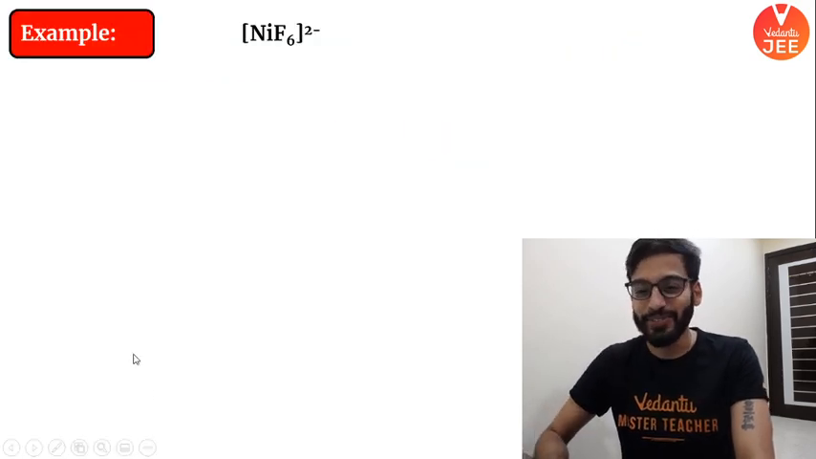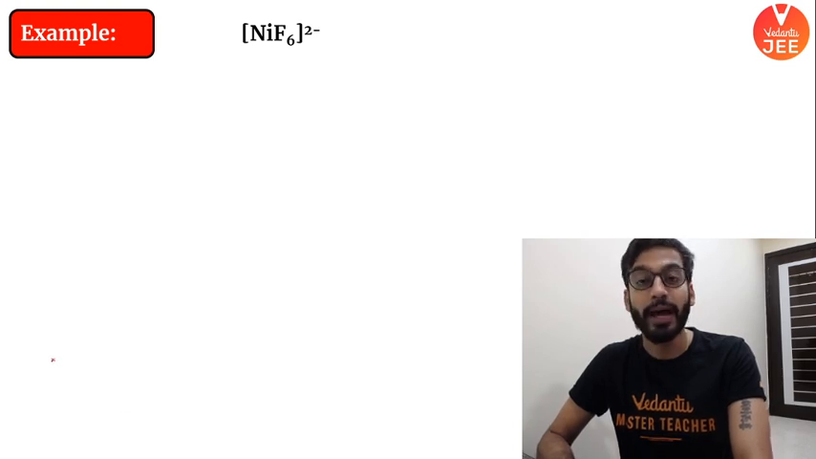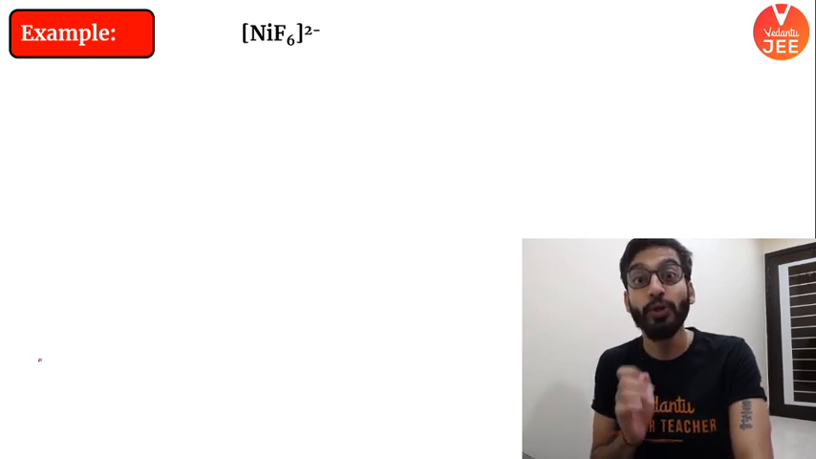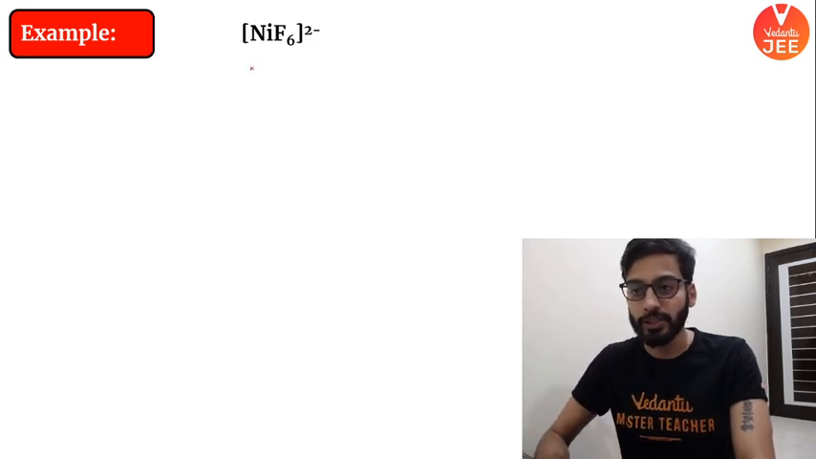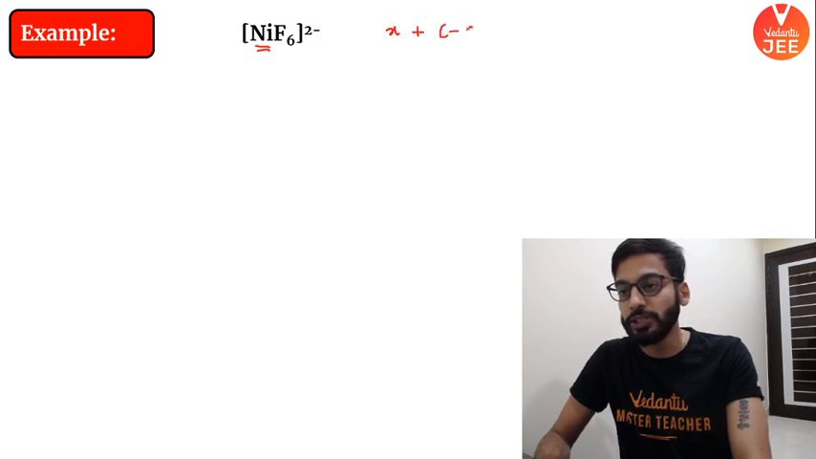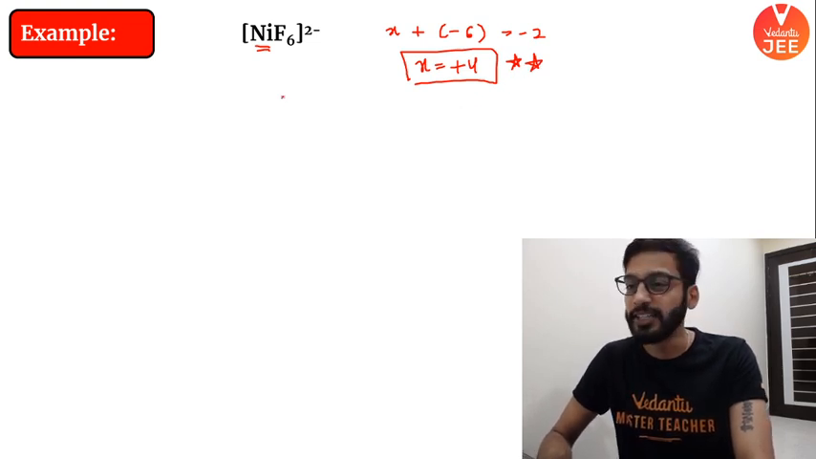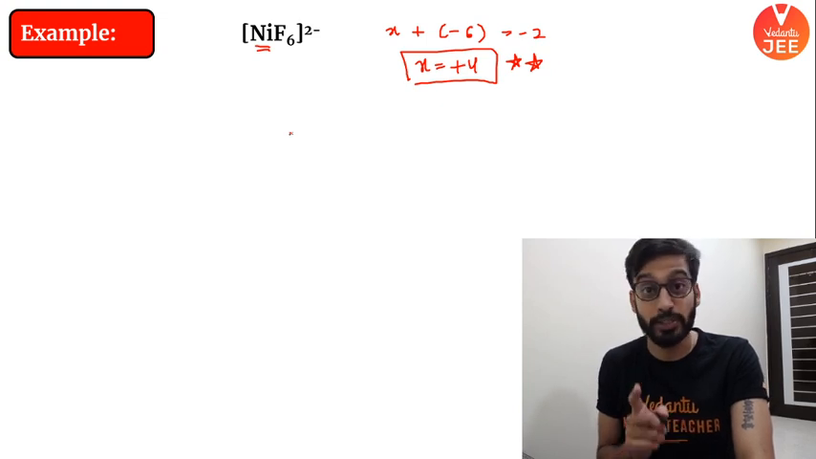So the first example I want to take. These examples are very, very important. I want each and every one of you to learn them as well. Check this out. In this first complex, please tell me, beta, what is the oxidation number of nickel? The oxidation number of nickel in this complex will come out as +4. This is a very important complex. We have to learn this. Nickel here is in +4 state, not in +2 state.